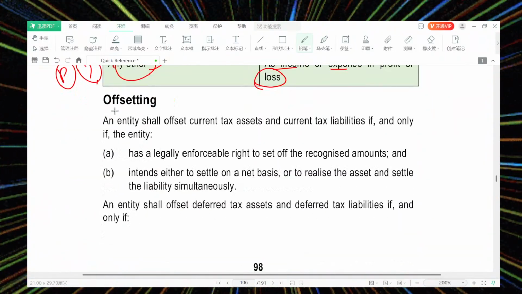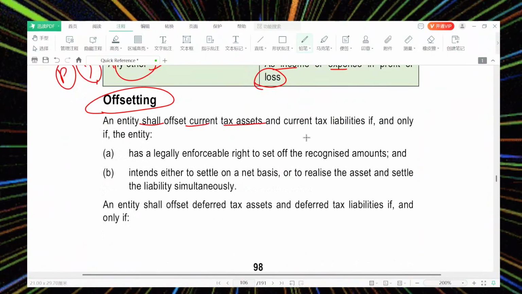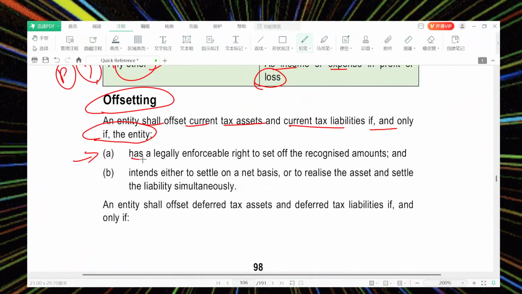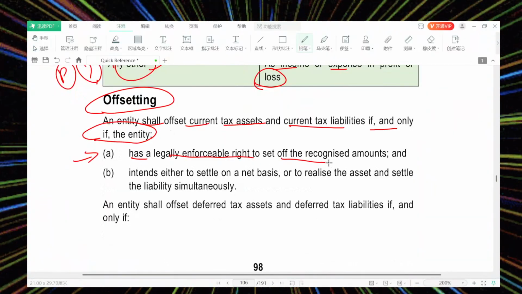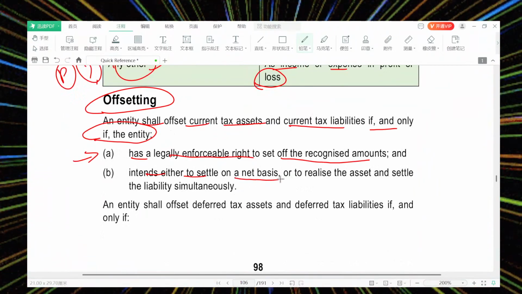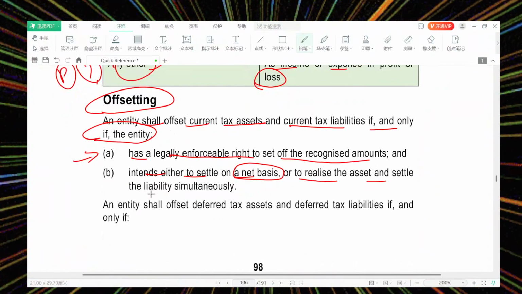What is offsetting? The entity shall offset a current tax asset and a current tax liability if, and only if, the entity has a legally enforceable right to set off the recognized amounts, and intends either to settle on a net basis, or to realize the asset and settle the liability simultaneously, similar to the offsetting conditions elsewhere.